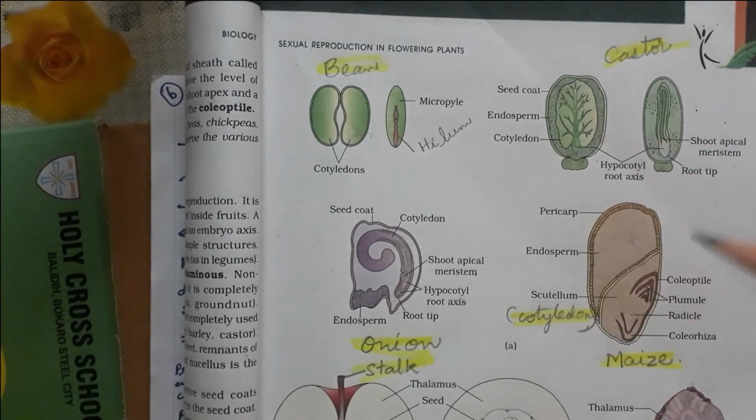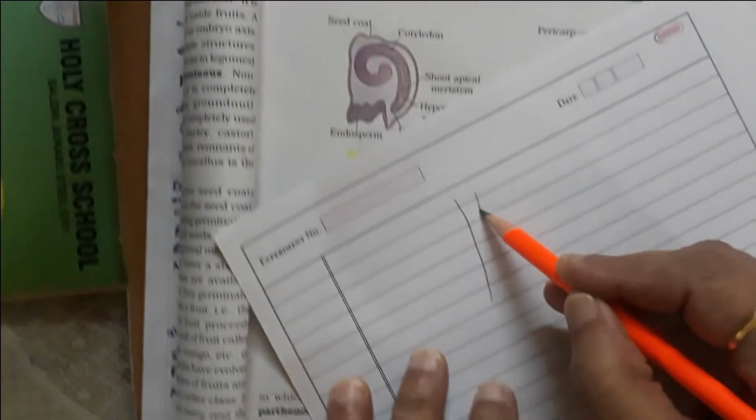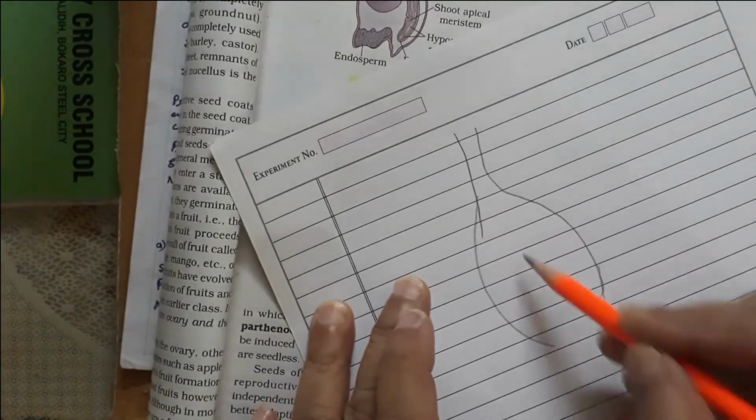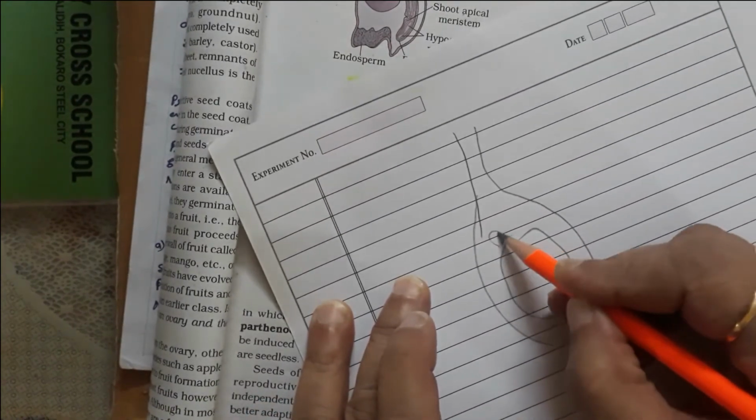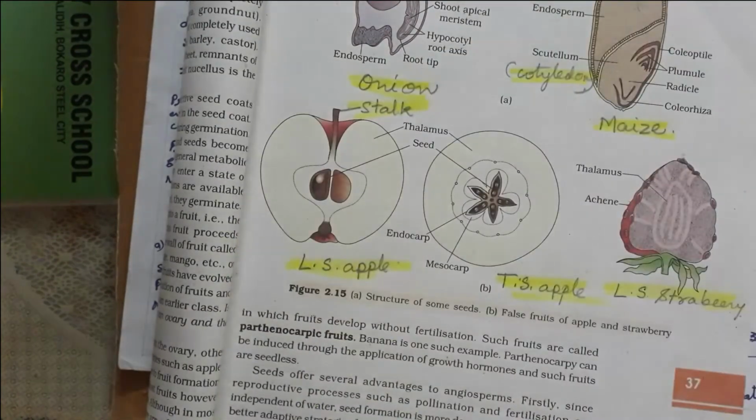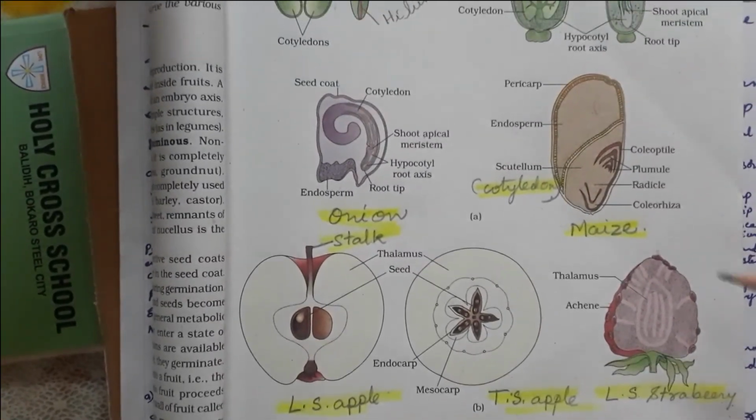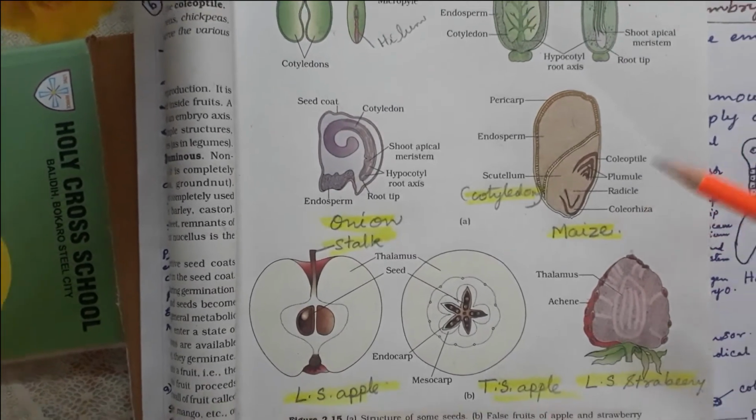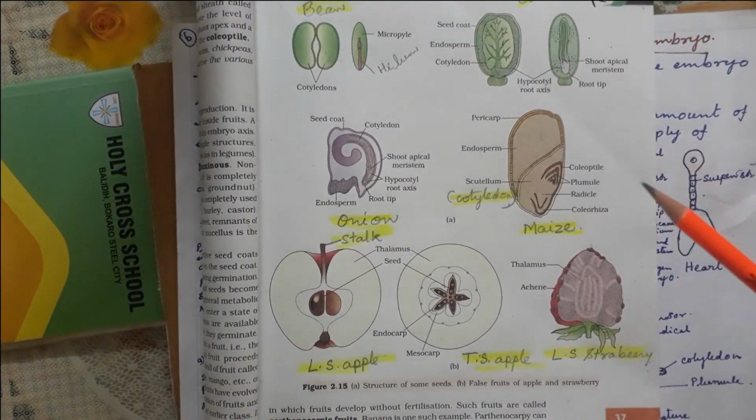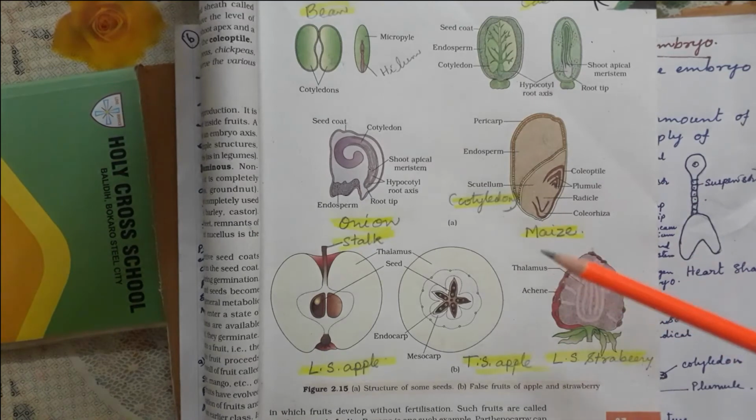In some seeds, remains of nucellus persist as perisperm. Where are the nucellus cells? When the embryo is formed, this is the embryo sac. Above the embryo sac some cells are there. These cells are called nucellus cells. In some seeds those nucellus cells remain. The important examples are black pepper and beet. They are not given here, but you have to remember those examples.